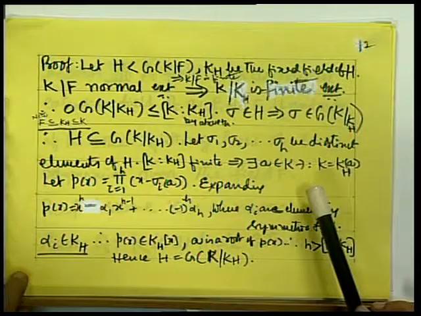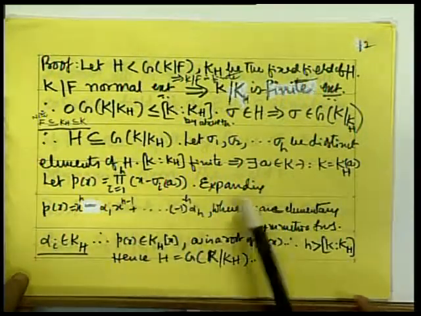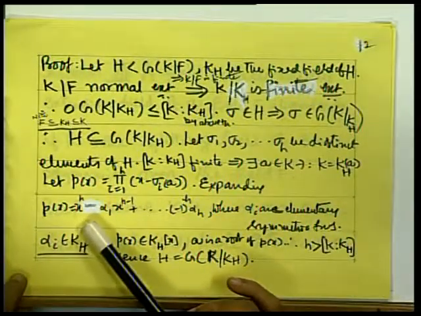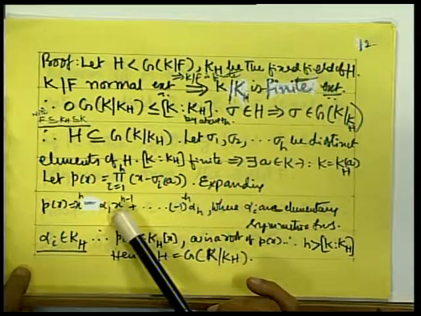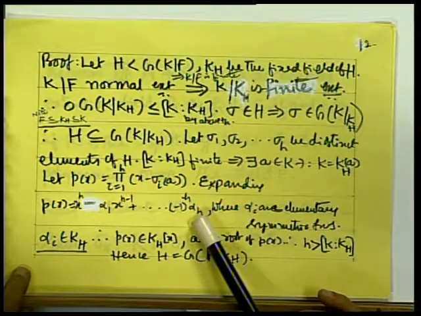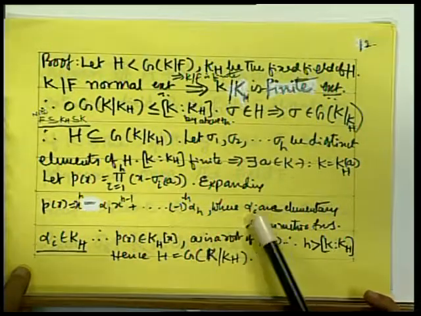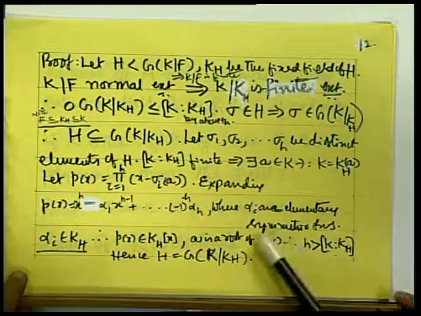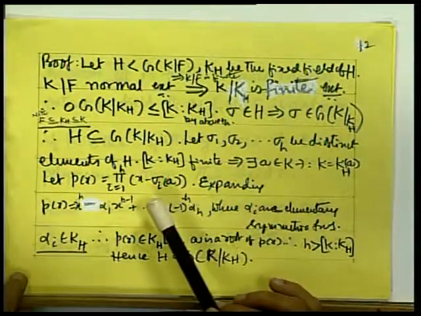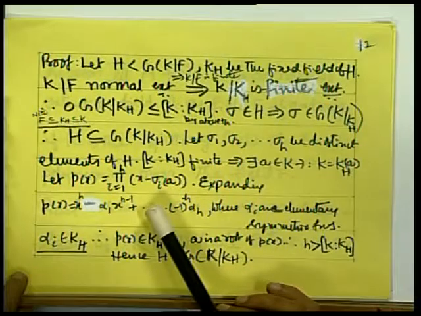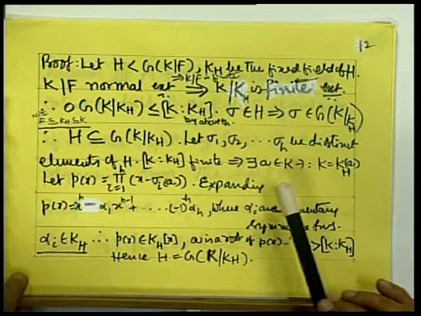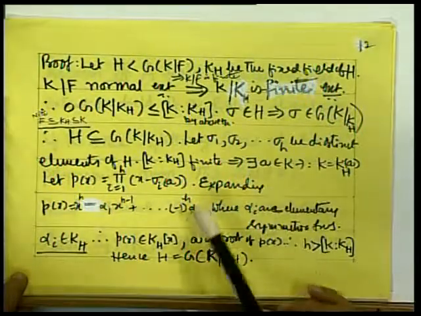x minus sigma_h a. So, this product when you expand will be of this form: P(x) equals x^h minus alpha 1 x^(h-1) plus and so on, plus minus 1 to the power h alpha_h, where the alpha_i are elementary symmetric functions. So what do we mean by them? When you expand, what is the coefficient of x^h? 1 only. What is the coefficient of x^(h-1)? It is sigma 1 a plus sigma 2 a plus sigma 3 a, etcetera, up to sigma_h a, that is alpha 1.